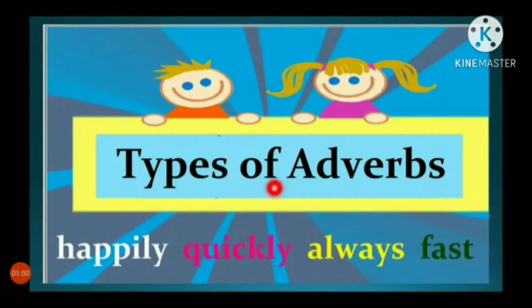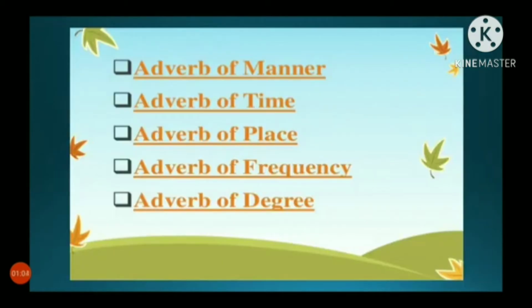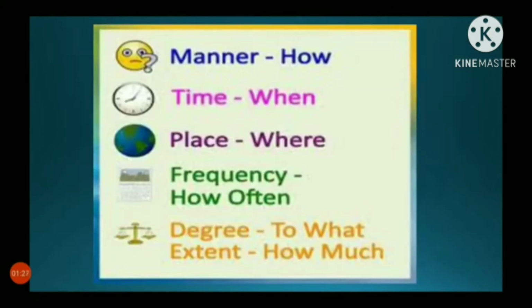Children, let's see the types of adverbs. Adverb of manner, adverb of time, adverb of place, adverb of frequency, adverb of degree. These are the types of adverbs. First, let us see how they are described. Manner means how, how they are being shown.